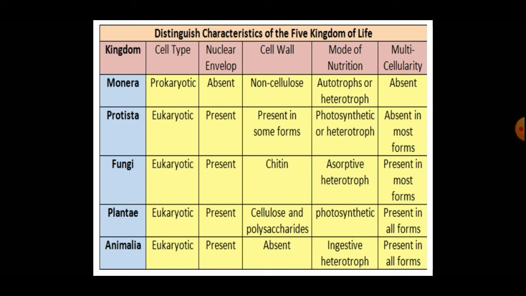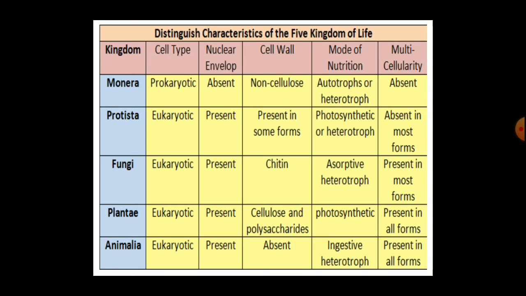Where it is present, it is made up of cellulose. In fungi, the cell wall is present, but it is made up of chitin. Plantae contains the cell wall, which is made up of cellulose, and other polysaccharides may deposit there to produce a secondary cell wall. While in the Animalia kingdom, the cell wall is absent.